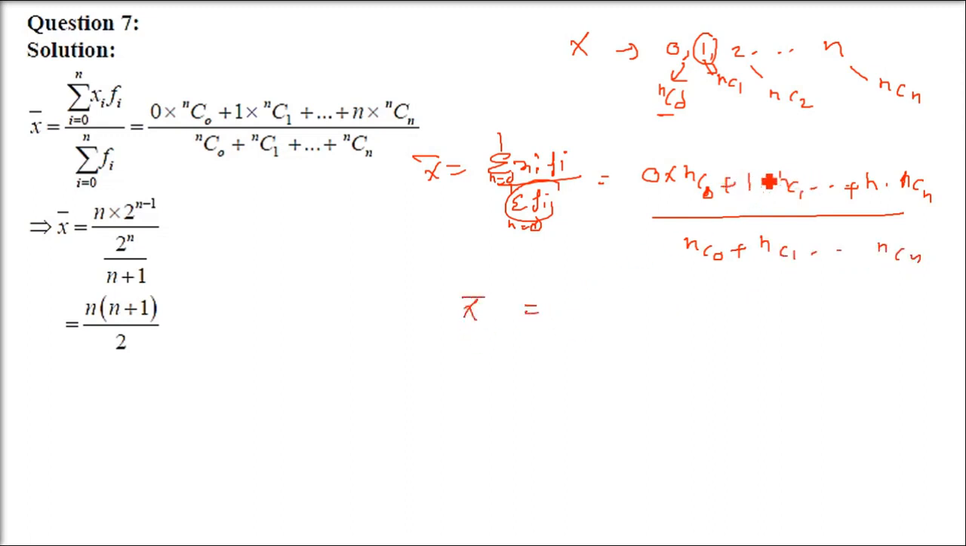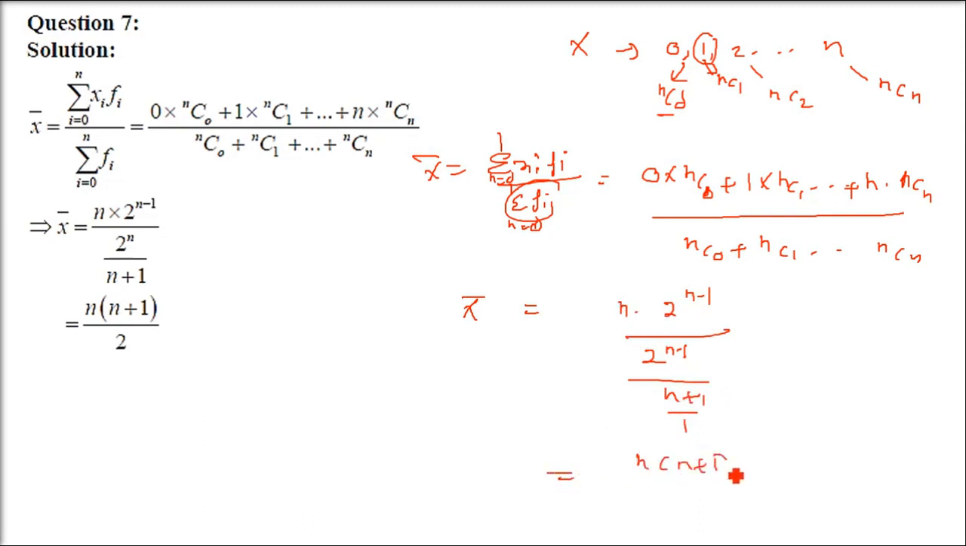Okay. What is x bar here? X bar, you know it. We have already learned in the binomial concept. The numerator is simply n into 2 to the power n minus 1. Okay, and what about NC0 plus up to NCn? This is 2 to the power n. This is what we have to remember, recall. It is very difficult to recall, I know, but I'm just telling you so that you remember it.